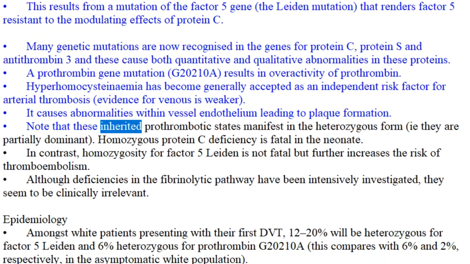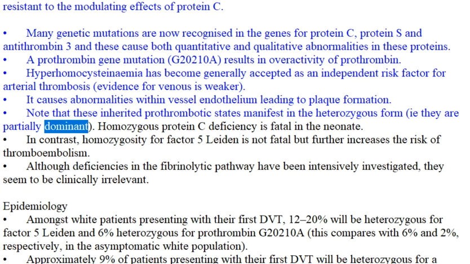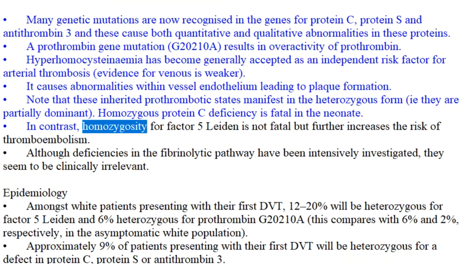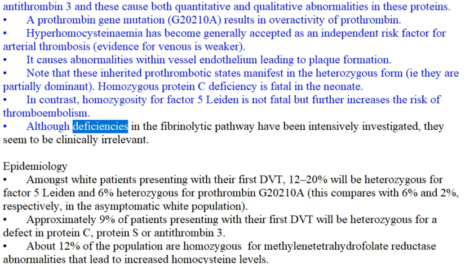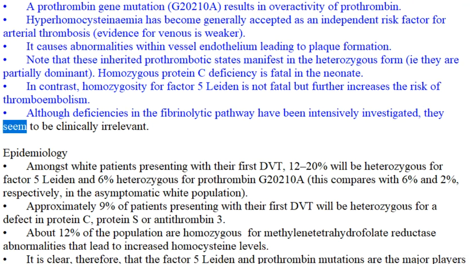Note that these inherited prothrombotic states manifest in the heterozygous form, i.e. they are partially dominant. Homozygous protein C deficiency is fatal in the neonate. In contrast, homozygosity for factor V Leiden is not fatal but further increases the risk of thromboembolism. Although deficiencies in the fibrinolytic pathway have been intensively investigated, they seem to be clinically irrelevant.